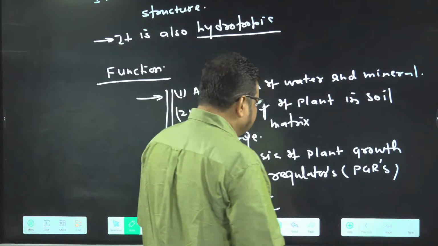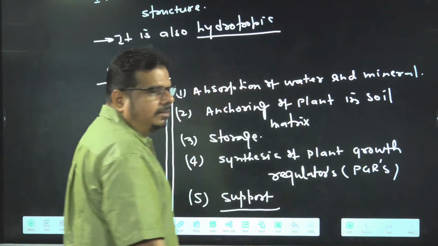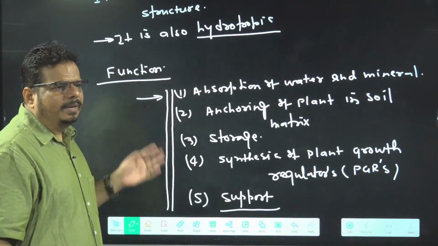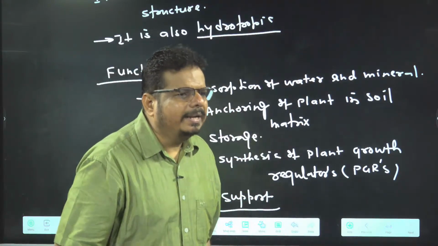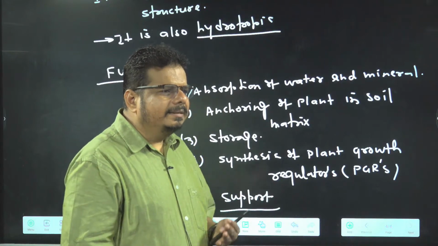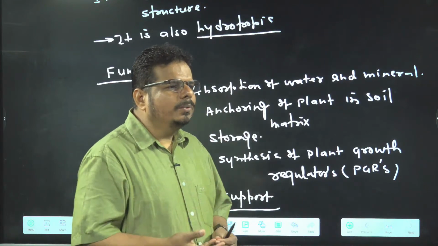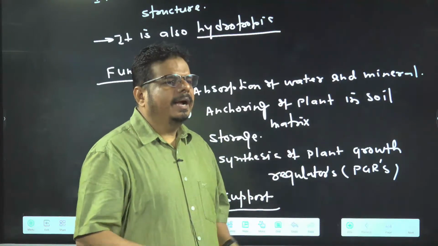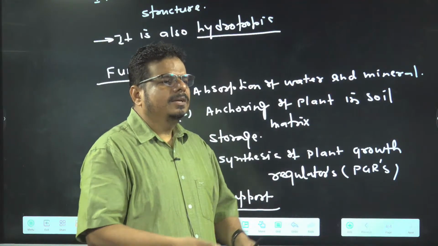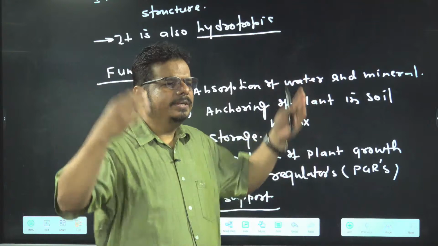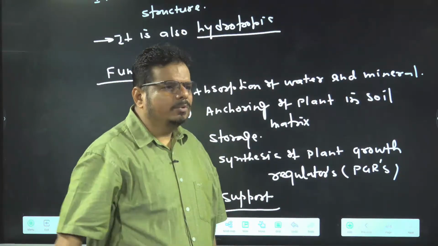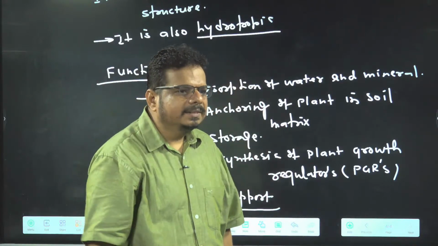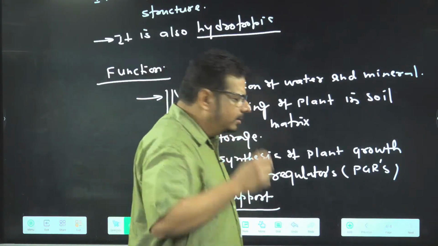Now come to the next. What is the function of root? You just revise. Nothing big. That is the reason I am repeating also. Function of root: absorption of water and mineral, anchoring of the plant into the soil matrix, storage of food, synthesis of PGR, support. Over. Done. That line is written in the textbook, and we are just going to print it here. Simple. No concept is behind it.